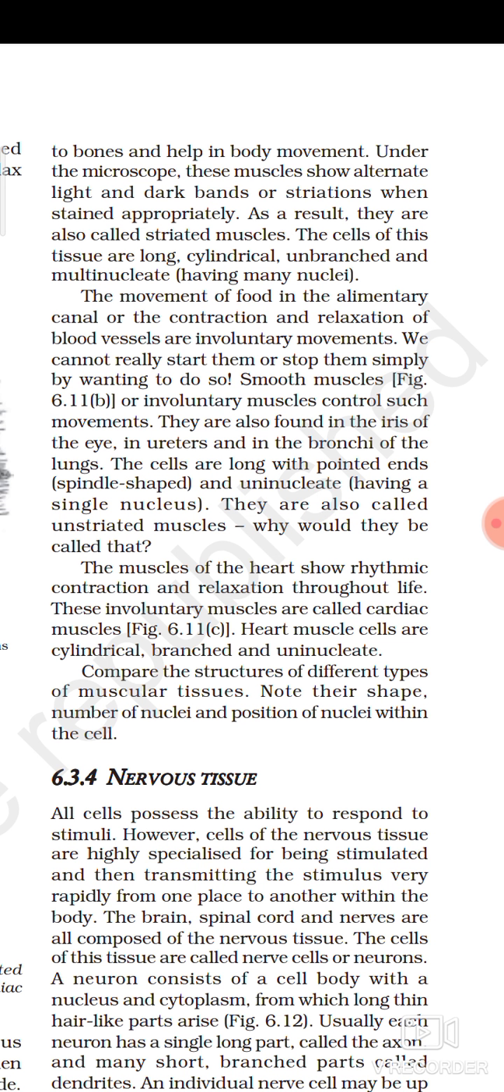They are long in size, cylindrical in shape, and unbranched. They are not branched, and multinucleated. They have many nuclei, that is, more than one nucleus. That's why they are called multinucleate, having many nuclei. So they are called multinucleated. These are the features, very important. It is very important. The features of voluntary muscle: they are long, cylindrical, unbranched, and multinucleate.